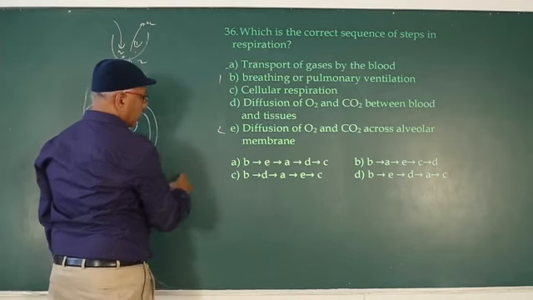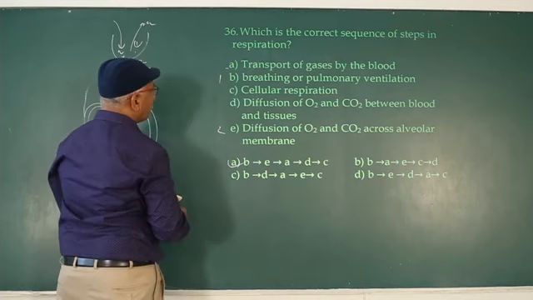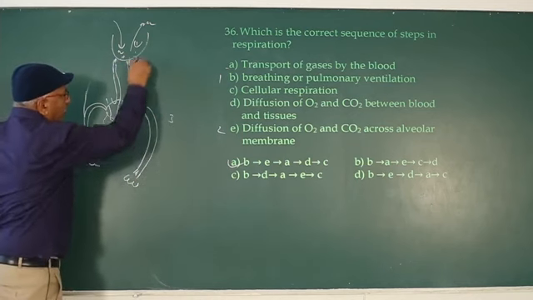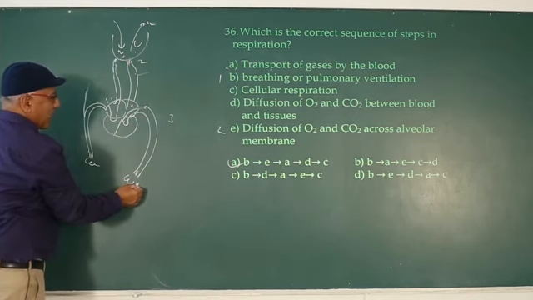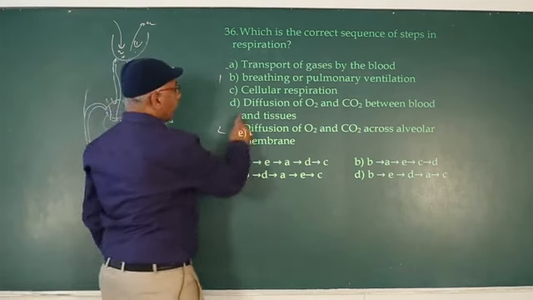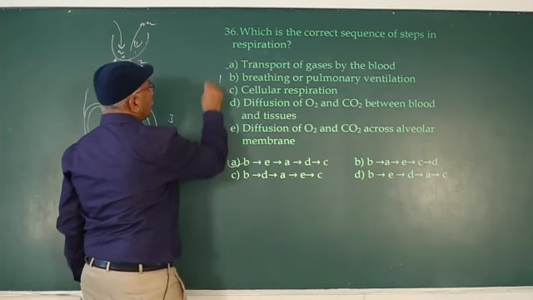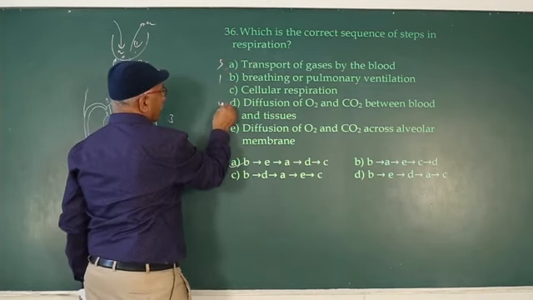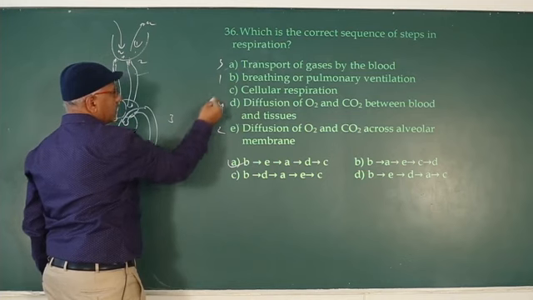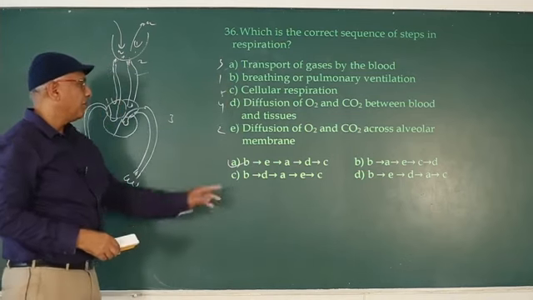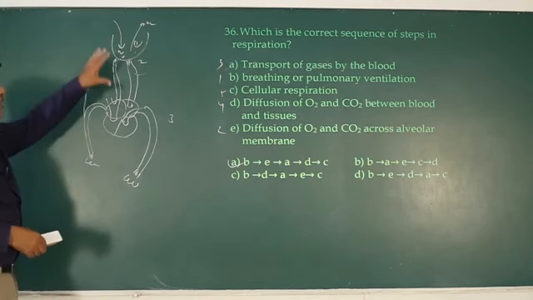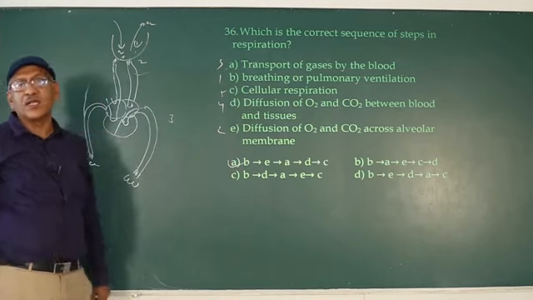So one is B, two is E. So this option, first one. Next one is transport of gases by the blood. So it is the third step. Fourth one is systemic gases exchange. Exchange of gases between systemic capillaries and tissues. So 1, 2, 3, this is the 4. So finally what happened? The cells receive oxygen. So that is the 5. BEADC. With the help of this diagram, which is also given in the textbook, with the help of the diagram only you answer this question.